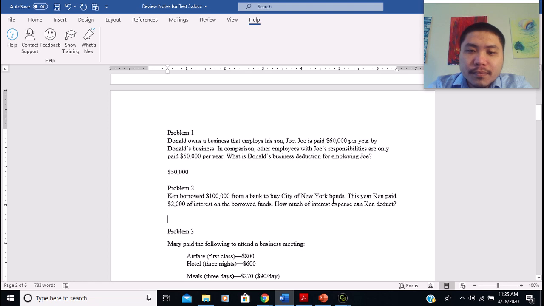Because a municipal bond is a tax-exempt investment, the expenses incurred related to tax-exempt income are not deductible. So even though Ken still pays $2,000 of interest on the borrowed funds, he cannot deduct any of this amount. The answer is going to be 0.